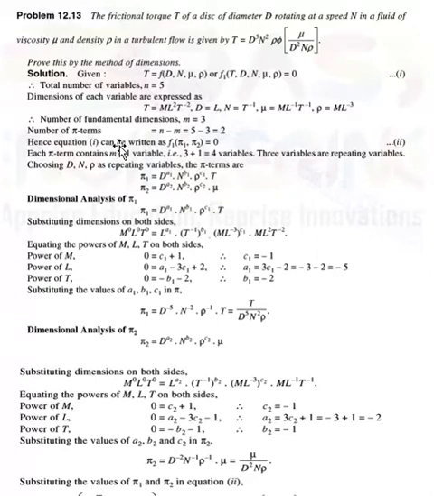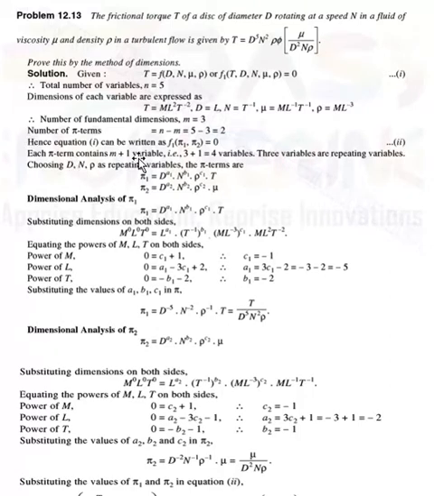Hence equation 1 can be written as f1(pi 1, pi 2) is equal to 0. Here the number of pi terms is equal to 2. Therefore we can write pi 1 and pi 2 only. If the number of pi terms is equal to 3, then pi 1, pi 2, pi 3. If the number of pi terms is equal to 4, then pi 1, pi 2, pi 3, pi 4. But in this problem the number of pi terms is equal to 2. Therefore we only write f1(pi 1, pi 2) equal to 0. This is equation number 2.